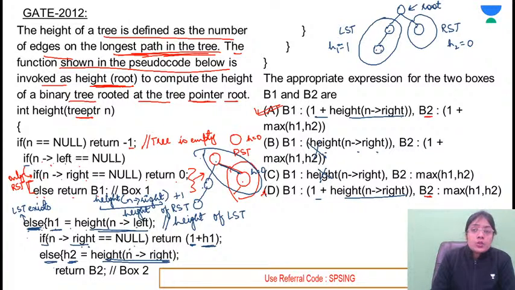What is the height of this tree? That is 2. How are you getting that value? That is maximum of h1 and h2 plus 1. 1 plus maximum of h1 and h2. Why are we adding this 1? Because h1 and h2 are calculating the height of the subtrees, but this function is returning the height of the tree itself. So that's why we are adding this 1 here, which is missing in case of option D. So that is why this is incorrect. Now is this clear to everyone? Those who were supporting option D, D is the incorrect answer because this is not the correct expression for B2.